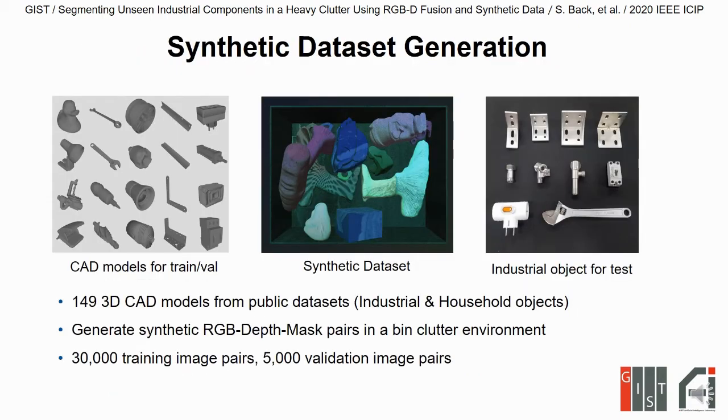For the detection of unseen industrial objects, we generated a synthetic large-scale dataset. We collected a total of 149 3D CAD models from public datasets, including industrial objects and household objects. Then we configured a virtual bin picking environment using V-REP and captured RGB, depth, and segmentation mask pairs. As a result, we obtained 30,000 training image pairs and 5,000 validation image pairs.